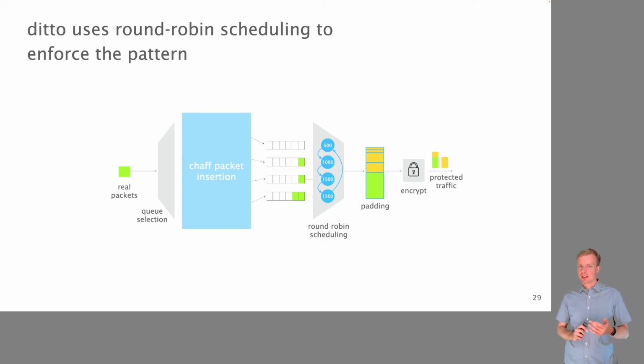And then the scheduler will automatically send one packet from each queue and then start with the first queue again. This is nice for us because it already implements this repeating pattern that we want. But there is one case when it does not work, and this is when a queue is empty. Because when a queue is empty, then the switch will simply skip it. This makes perfect sense in a normal switch, but it's a problem for us because it would violate the pattern.